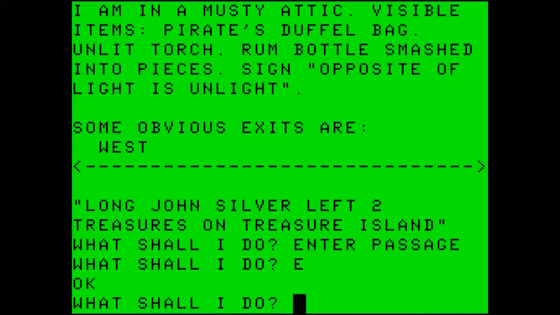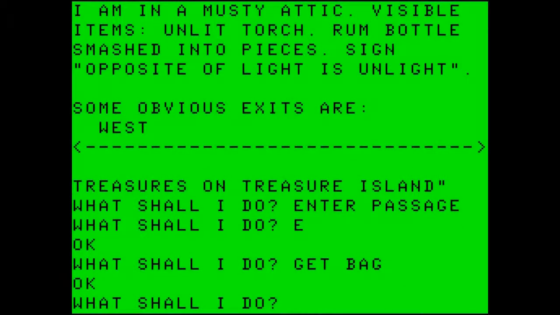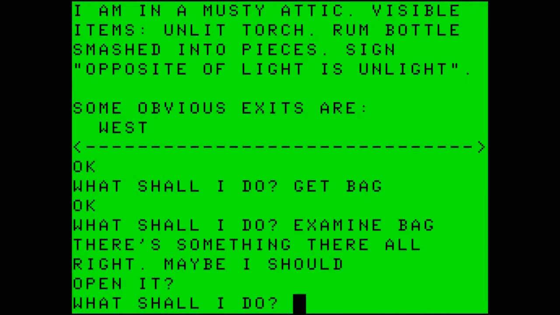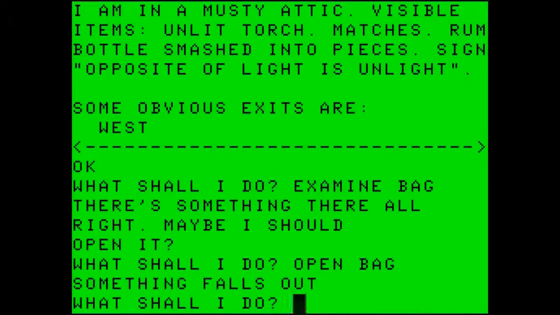Visible items: pirate's duffel bag, unlit torch, rum bottle smashed into pieces. Sign: opposite of light is unlight. Obvious exit is west. Let's get the bag. It's a duffel bag, so I'm just going to call it bag. And let's examine the bag. There's something there, all right. Maybe I should open it. So let's open the bag. Something falls out. It now says that there is an unlit torch, matches, the rum bottle, and the sign in the area. So let's get the torch.